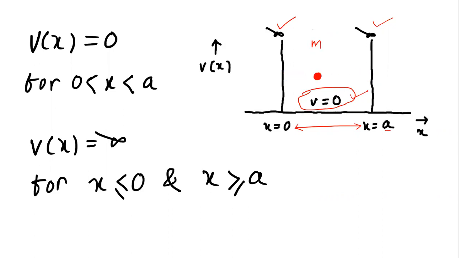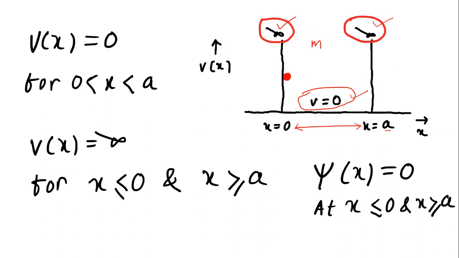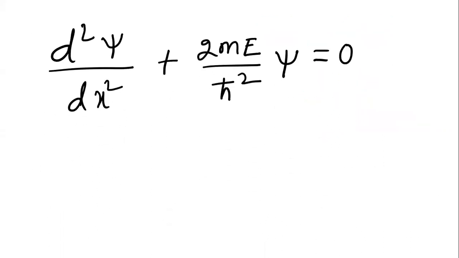So psi x, the wave function which will actually represent the particle, will be 0 for x greater than or equal to a and less than or equal to 0. The wave function will not exist there, right? Inside the well, we can write the Schrodinger equation because the particle exists within a finite dimension, x equals 0 to x equals a.